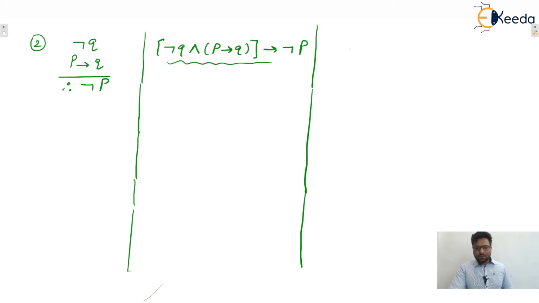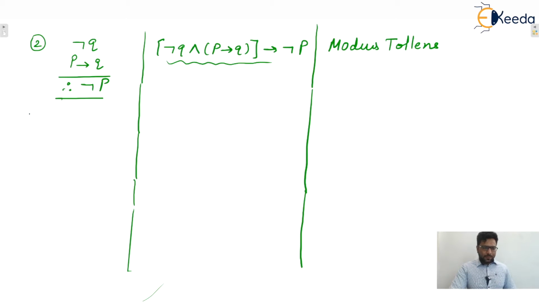Okay, and this one is known as what? This rule of inference is known as modus tollens. Modus tollens, isn't it? So you can easily check, this one is also a tautology.